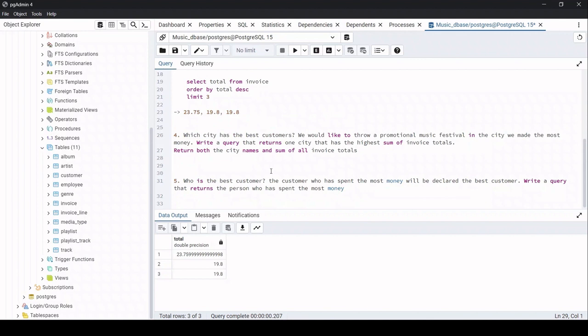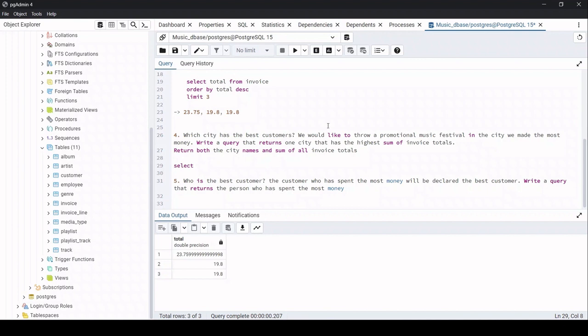Alright, now coming to the fourth question, which city has the best customers? We would like to throw a promotional music festival in the city we made the most money. Write a query that returns one city that has the highest sum of invoice totals. Return both the city name and the sum of all invoice totals. The question looks a bit big, but it is not that complex. We just need to retrieve 2 things, the city name as well as the sum of all invoice totals, from the invoice table.